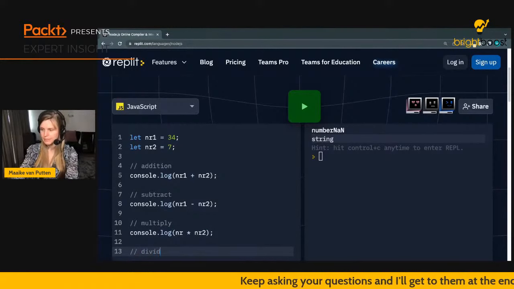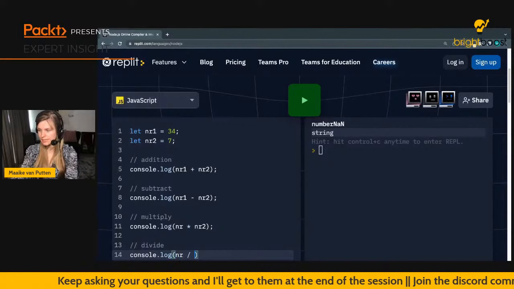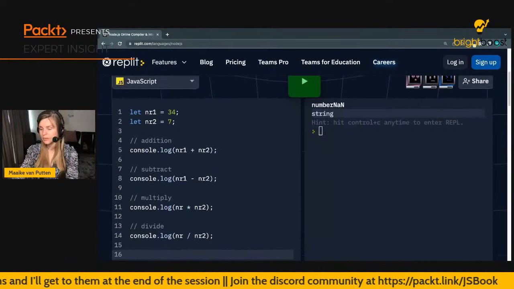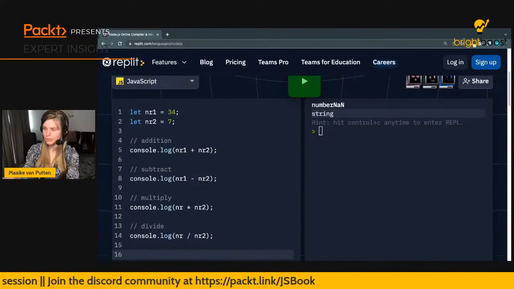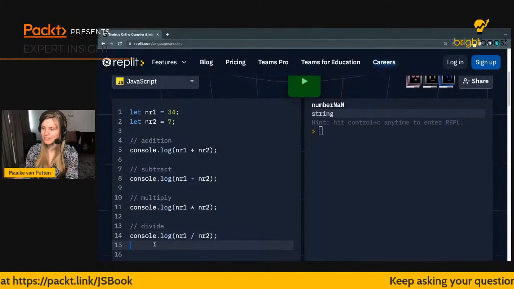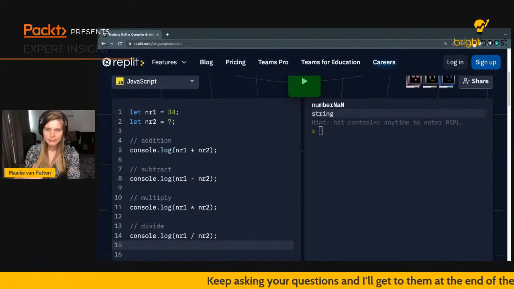And divide them. And I'm just printing it. I could also be storing this in another variable, for example, but I don't want to create all these variables at this point. But I could, for example, say let result equals number1 divided by number2. Oh, this is actually going to be giving an error here because there is no number identifier declared. So I had to use number1.